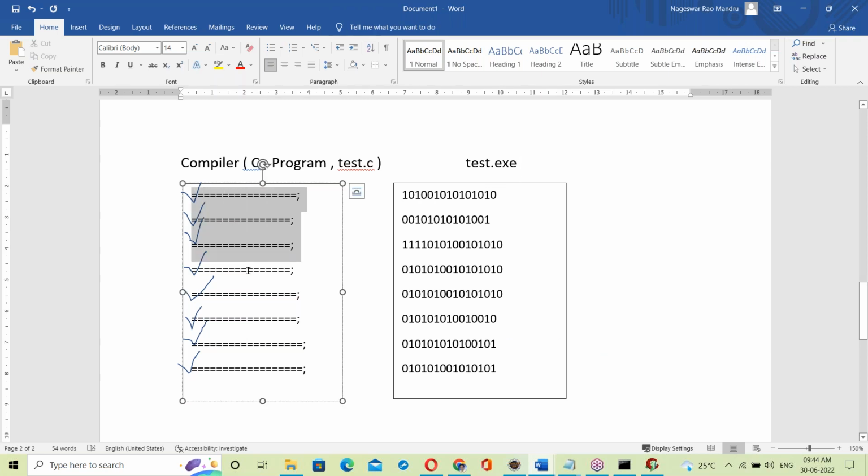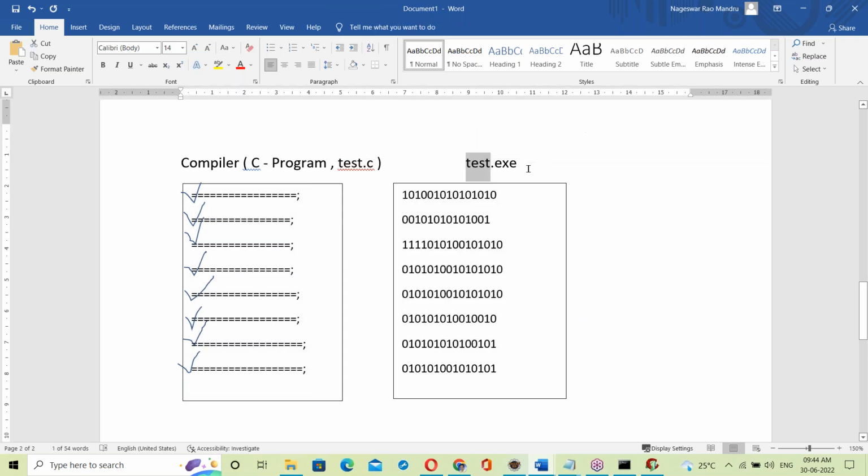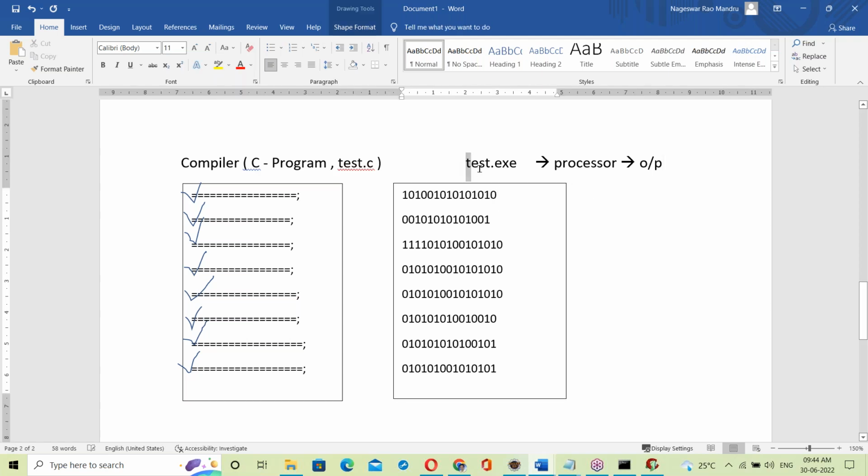That exe file is given to the processor. The processor takes that exe file, executes it and generates outputs.